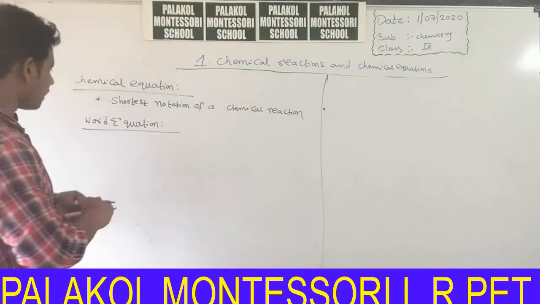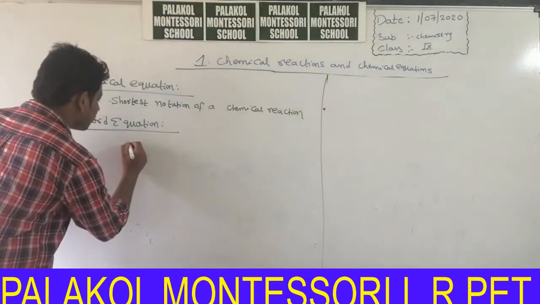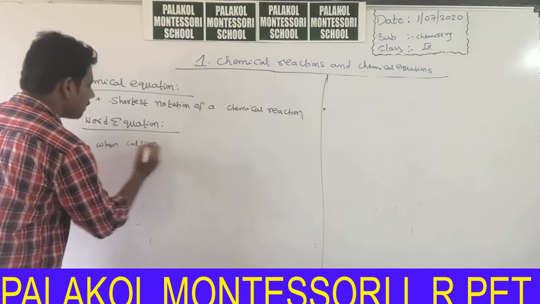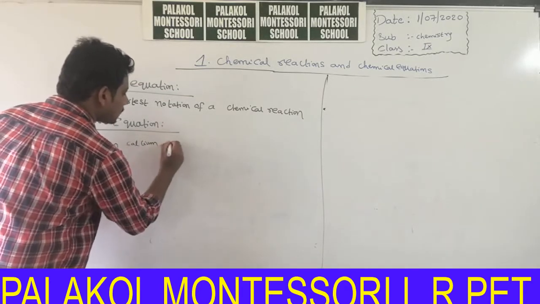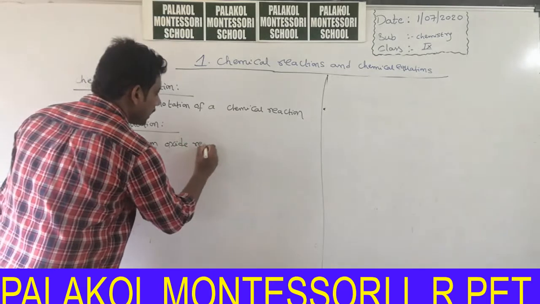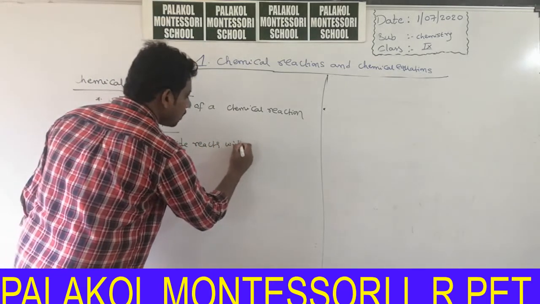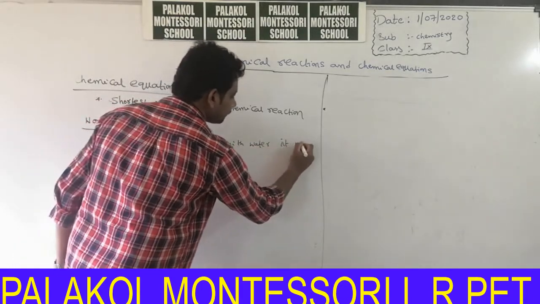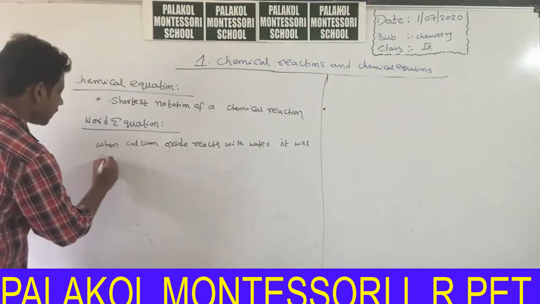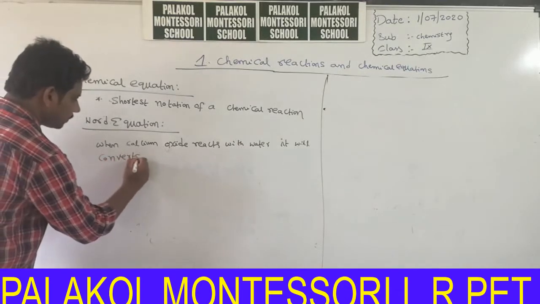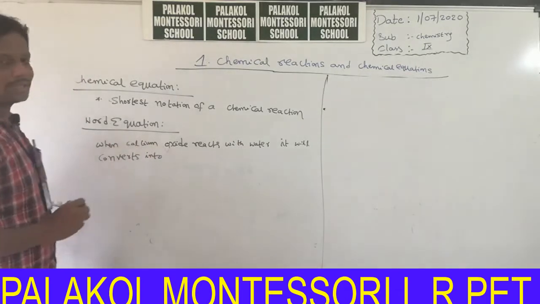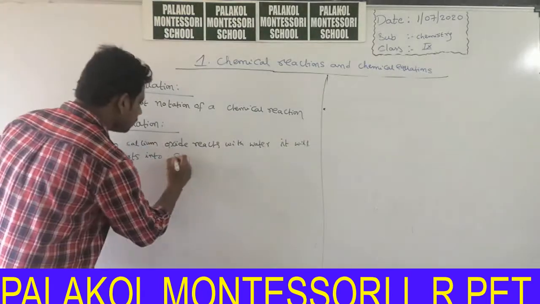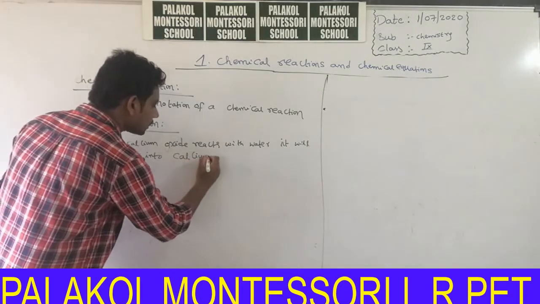Word equation means, listen: when calcium oxide reacts with water, it will convert into calcium hydroxide.